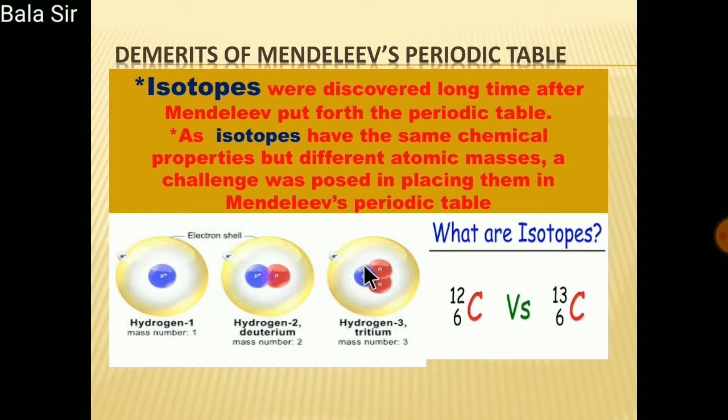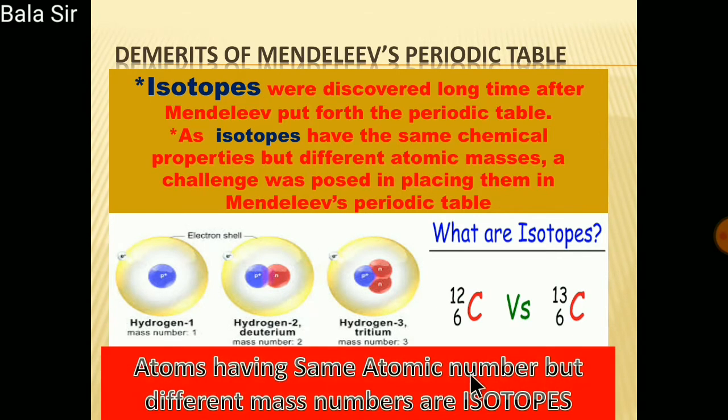Here 1 plus 1 plus 1, 3. The atomic masses change. But if I write carbon 12, carbon 13, where should I place these isotopes in the periodic table? So there was a confusion. Atoms having the same atomic number but different mass numbers are isotopes.